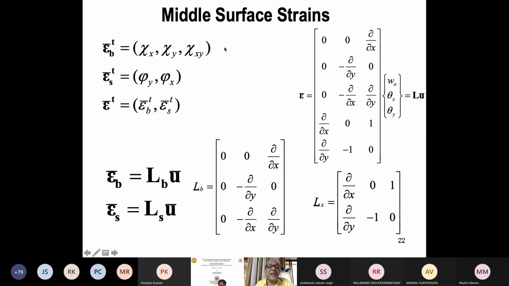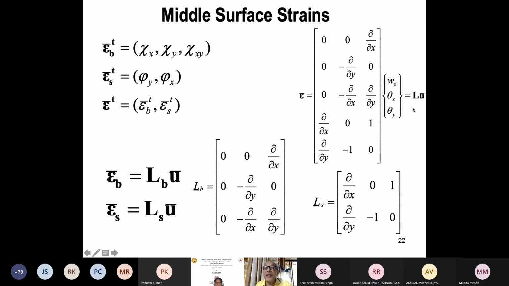So after doing these strains, we can put them in proper matrix form. I define the bar quantity to mean mid surface quantity, mid plane quantities. Anything with a bar is defined on the mid plane. So all the kappas are defined on the mid plane. This is a kind of bending strain. Kappa means curvature. Similarly, these are the shear strains, phi x and phi y, so I call it epsilon s. The total is the bending and then the shear. Now, the total strain displacement relationship can be written in longhand like this.